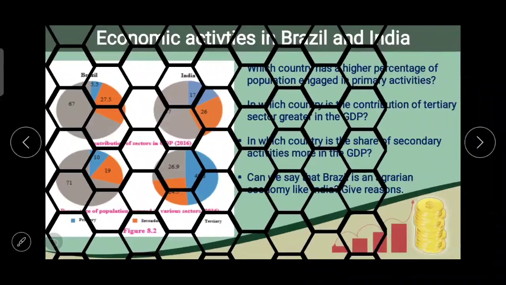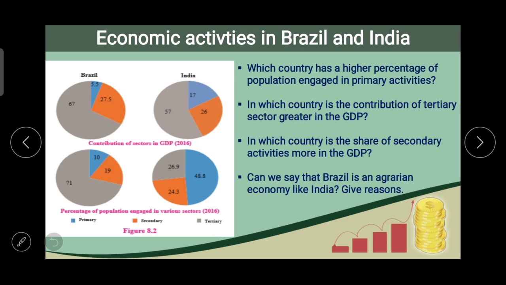Next point now, economic activities in Brazil and in India. Again now, we have to study this lesson with the help of different types of figures. So figure 8.2 is given, which is of percentage of population engaged in various sectors and contribution of sectors in GDP.